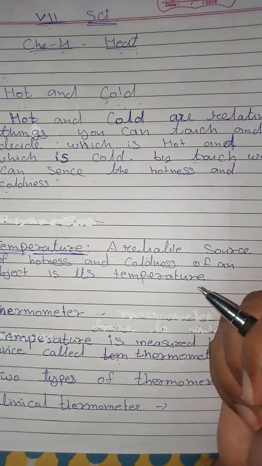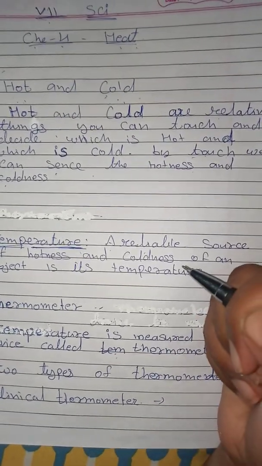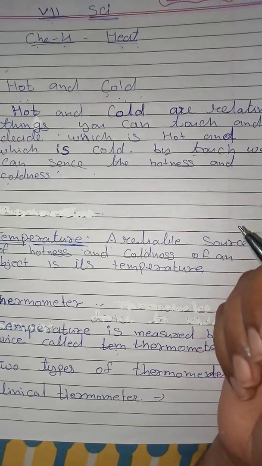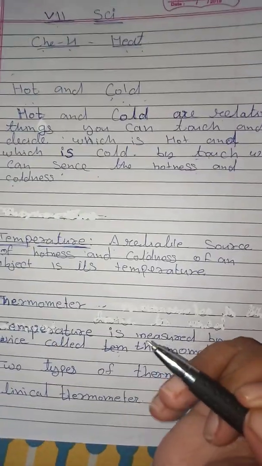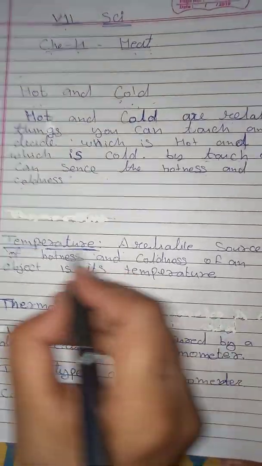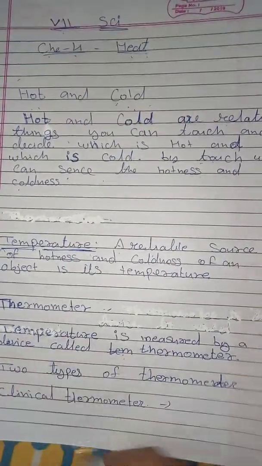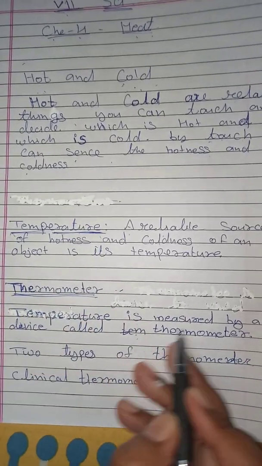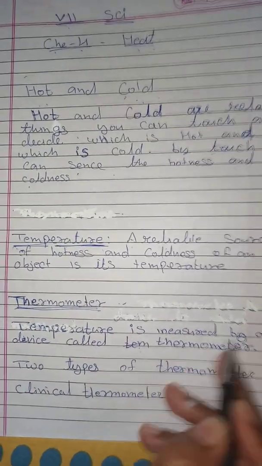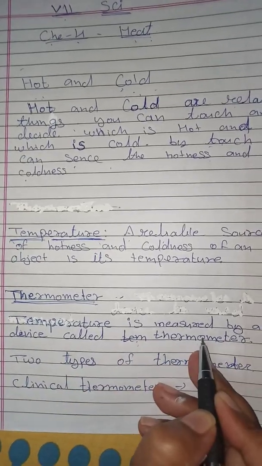We can measure any mass, that is, weight, with a balance. But heat you cannot measure with a balance. So for the measurement you need a device, the thermometer. Temperature is measured by the device called a thermometer.